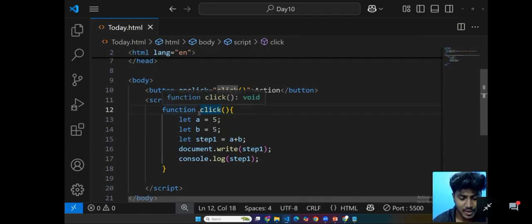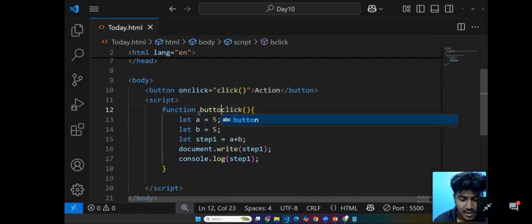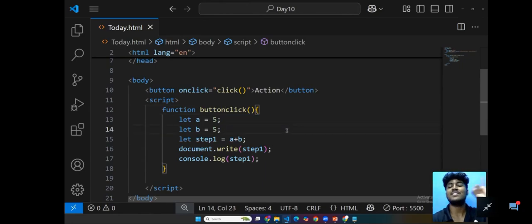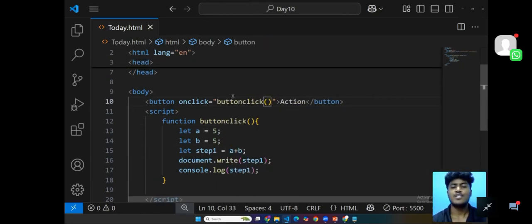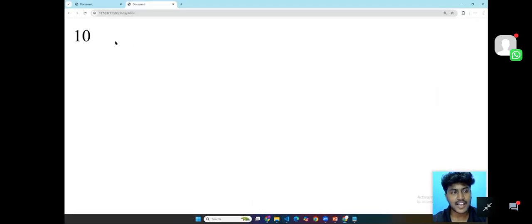Okay, so I'm going to name this function as button click. Okay, I'm going to check. So maybe this is a mistake. Okay, I'm going to click the action button.